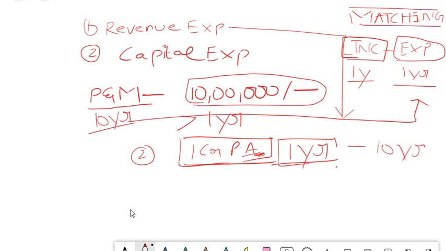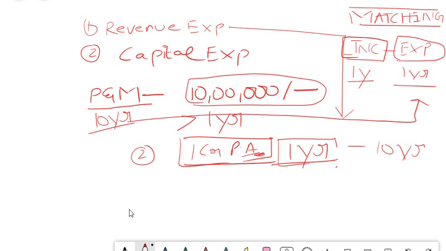That means your income and expenses in general should be matching. Your income should belong to that year and expenses also should belong to that year only. So if you incur a plant and machinery of 10 lakhs and the benefit comes to you for 10 years, is it the correct method to show 10 lakhs in 1 year's P&L? No, that is absolutely not correct because the concept does not satisfy your matching related issues.